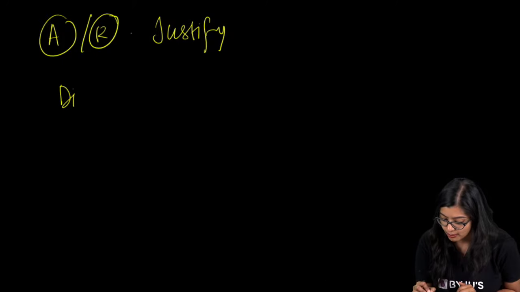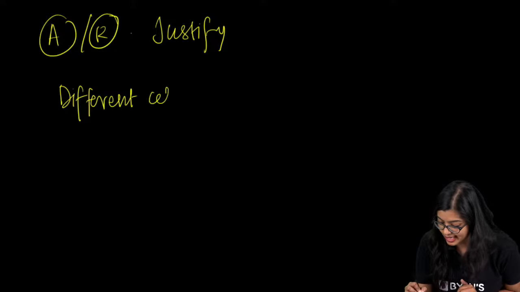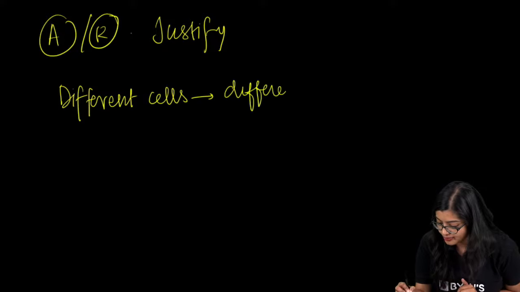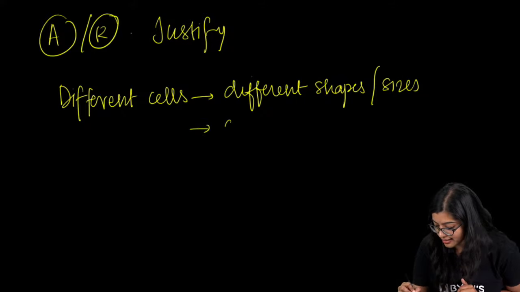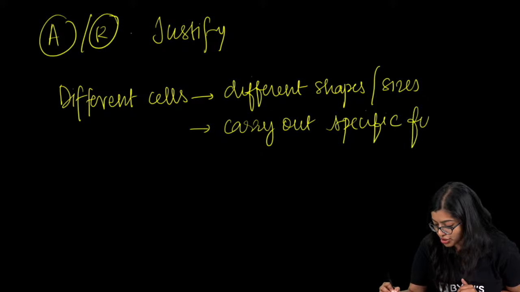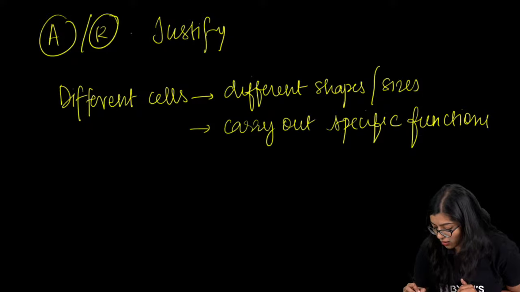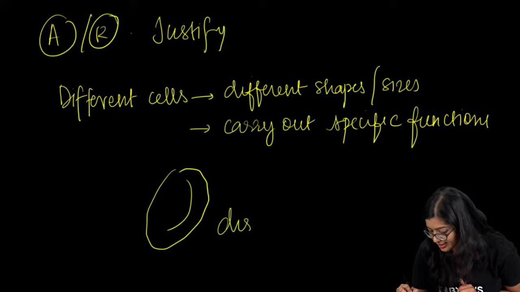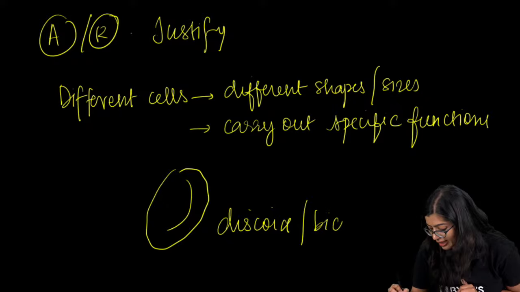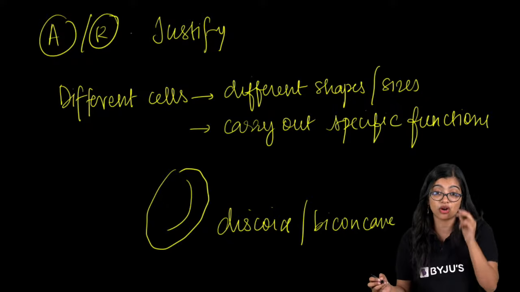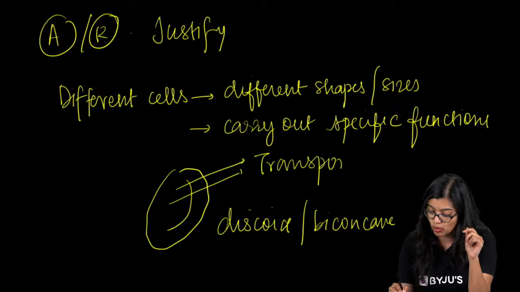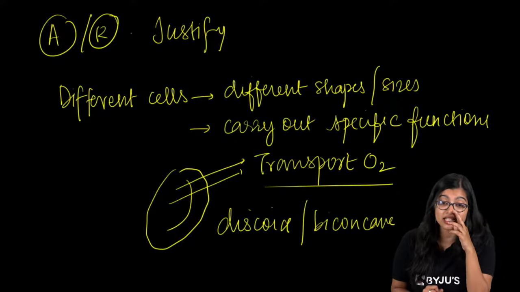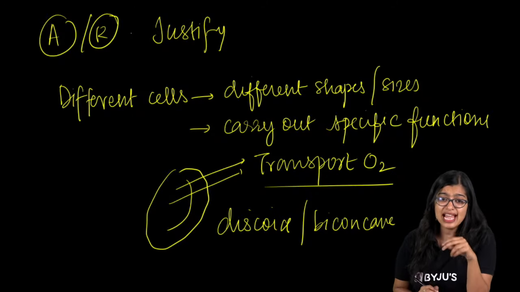Exactly. Very good. Make a note of this. Different cells have different shapes or sizes so that they can carry out specific functions, right? When you talk about an RBC, it is discoid, or we say it is biconcave. Now why is it discoid or biconcave? So that at the end of the day, it is able to transport oxygen. That is why it is necessary.